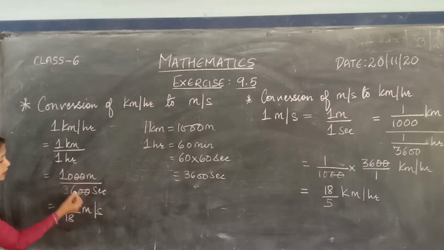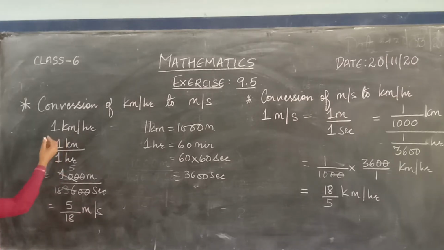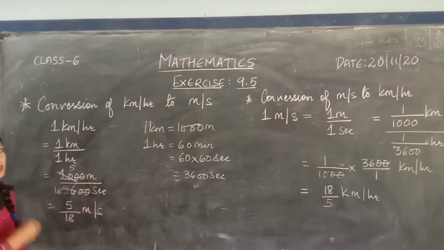So cancel this 0, then 2 5s are 10, 2 18s are 36. So 5 by 18 meter per second. That means 1 kilometer per hour is 5 by 18 meter per second. So to convert kilometer per hour to meter per second, you just have to multiply by 5 by 18.